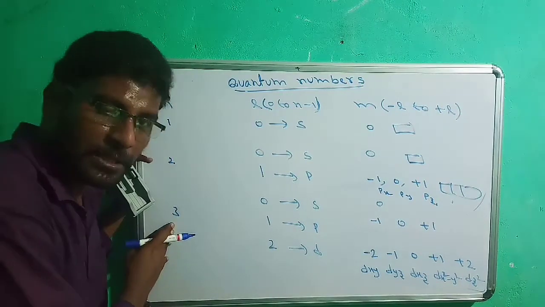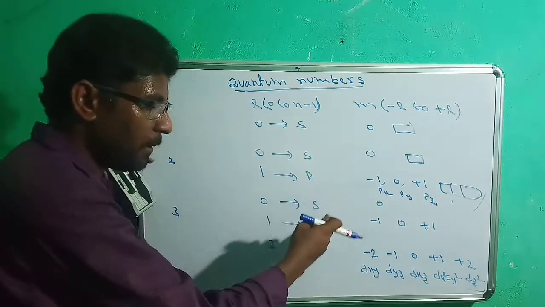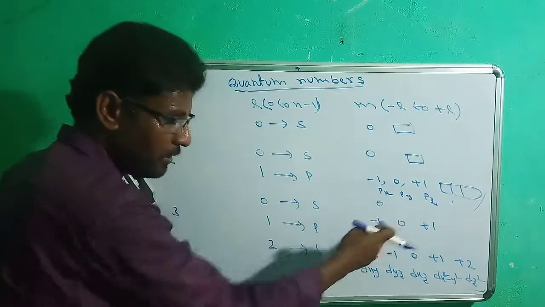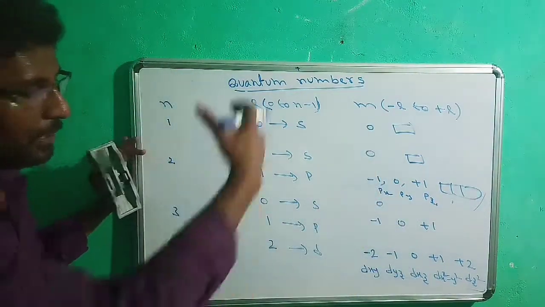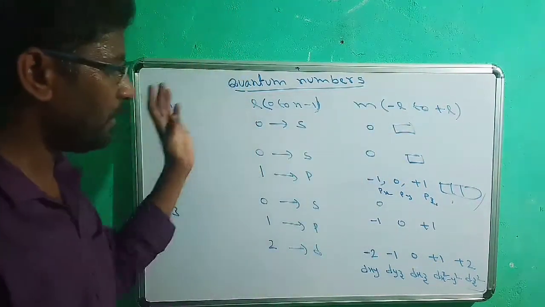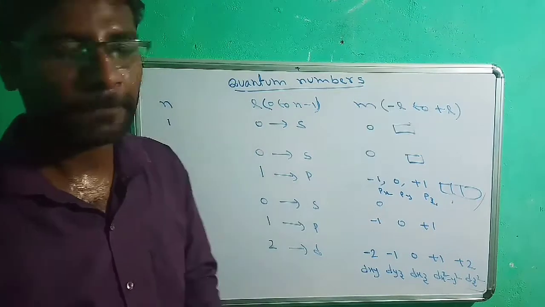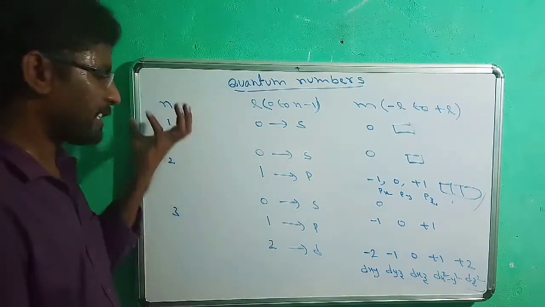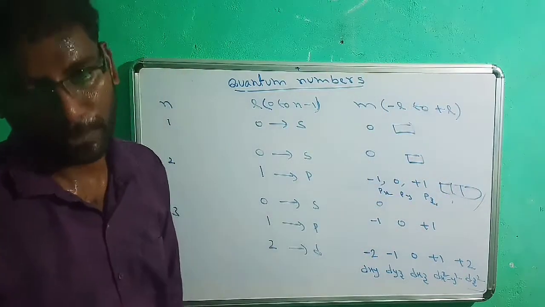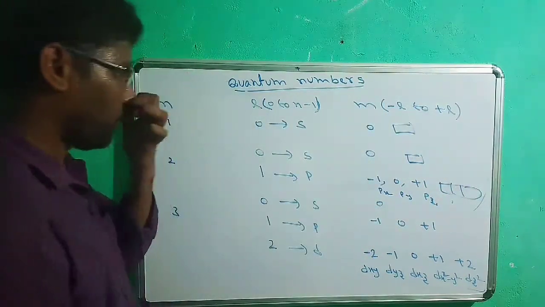Like that, for the third shell, there must be s, p, and d subshells. s has 1, p has 3, d has 5. So these are the numbers of orbitals given by the magnetic quantum number. These are the most important quantum numbers, which explain the shell, the shape of the subshell, and the number of orbitals possible. This is about quantum numbers.